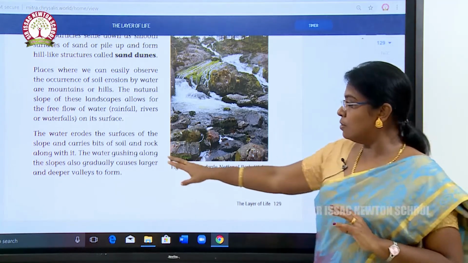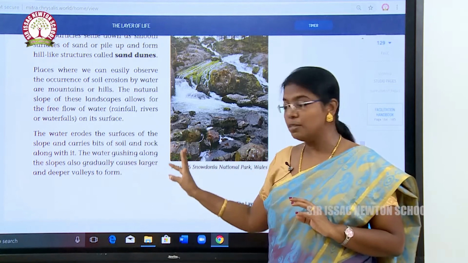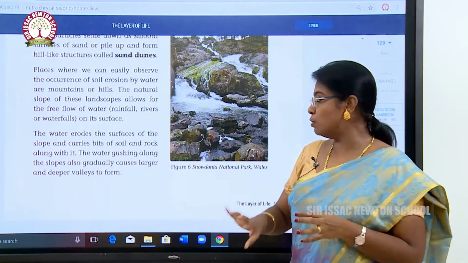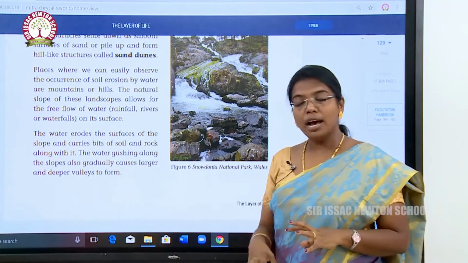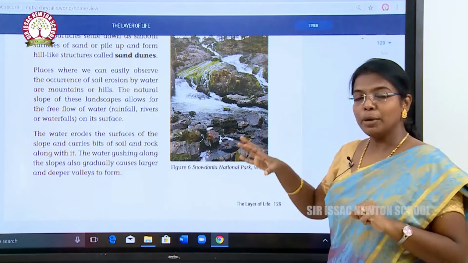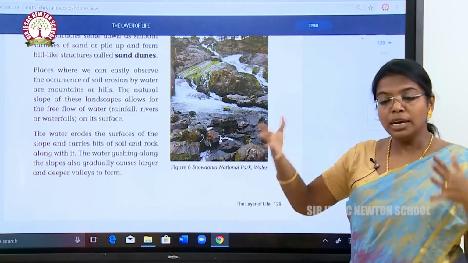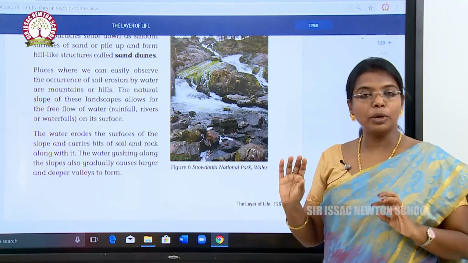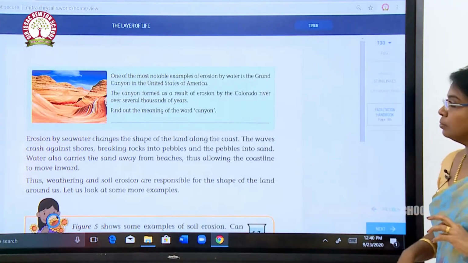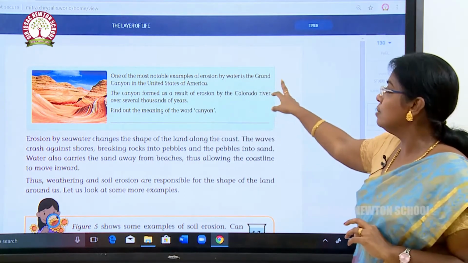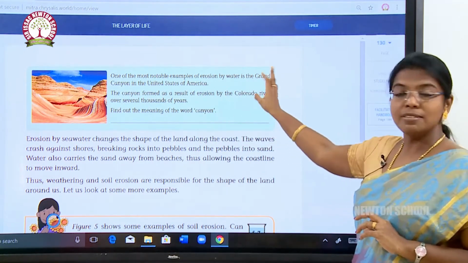The water erodes the surface of the slope and carries bits of soil and rock along with it. The water gushing along the slopes also gradually causes larger and deeper valleys to form. One of the notable examples of erosion by water is the Grand Canyon in the United States of America.